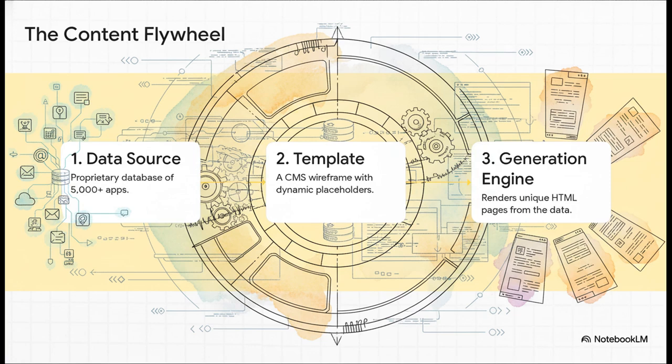Now, this flywheel is actually pretty simple. It's got 3 key parts. First, and this is by far the most important, is the structured data source. This is Zapier's crown jewel, their unique database of over 5,000 apps with all their triggers, actions, and metadata. Second, you have the template, just a basic wireframe with a bunch of placeholders. And third, you've got the generation engine. That's the script that does the work. It pulls the data, plugs it into the template, and bam, it spits out a unique page.